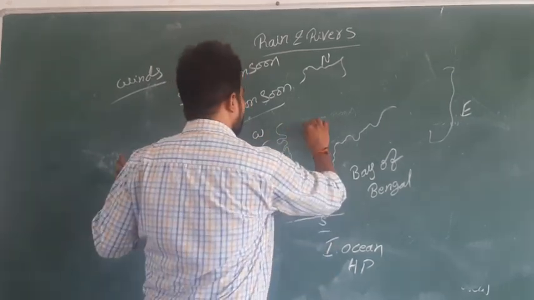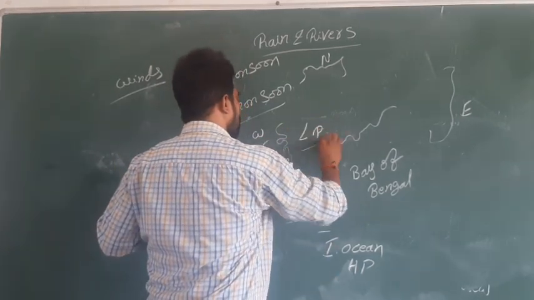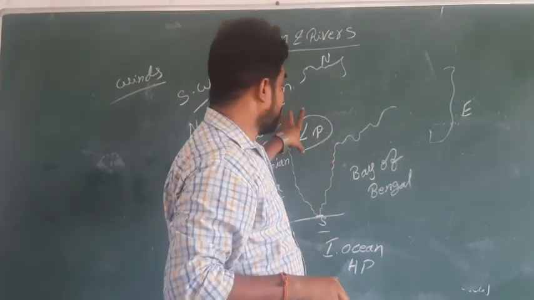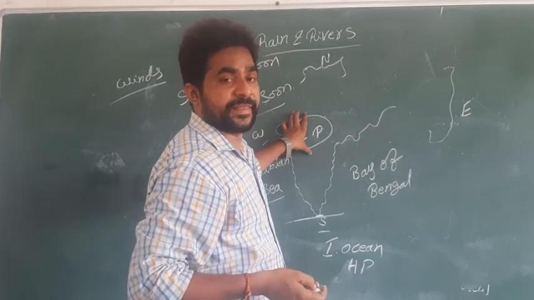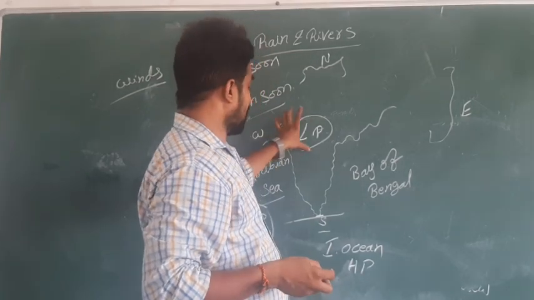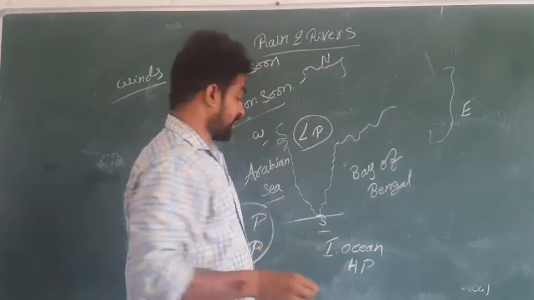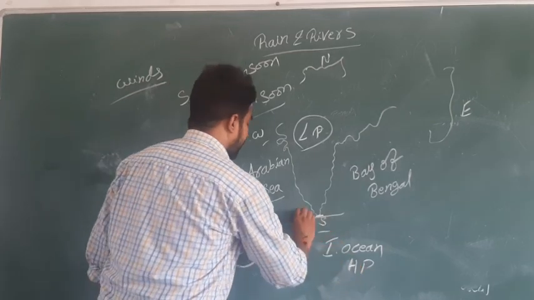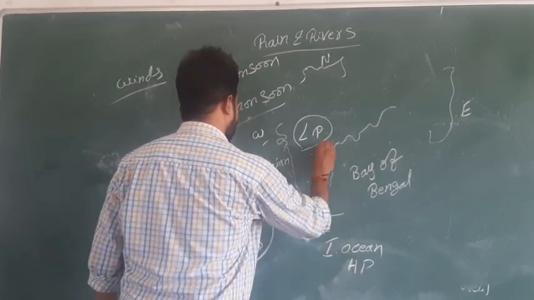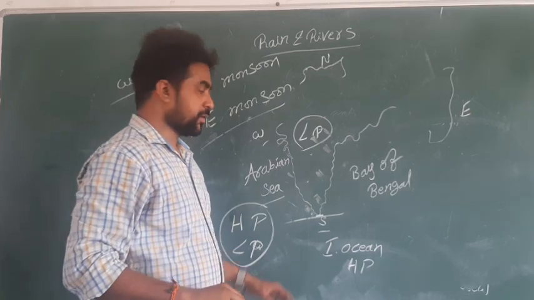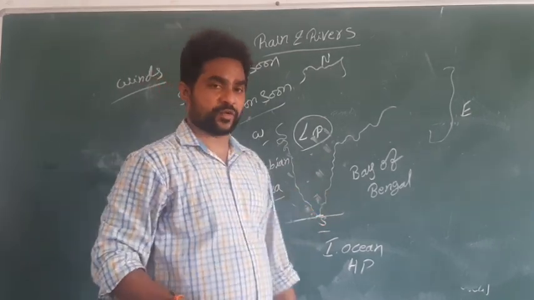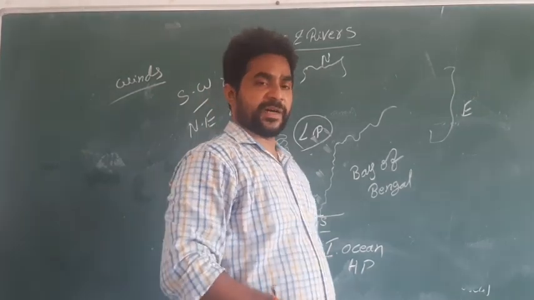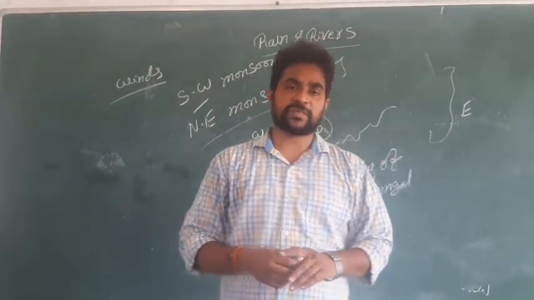Because of the high temperature for the last 4 or 5 months, there is a chance for low pressure here, and high pressure was there. Because of this factor, the winds blow like this, in the southwestern direction. That is the reason these monsoons are called the southwest monsoon.